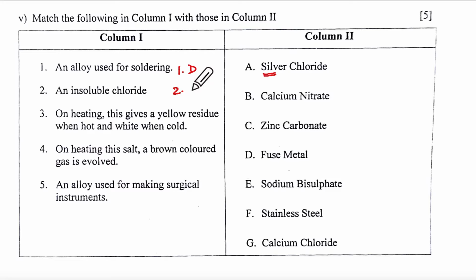So that is your A. Then third one, on heating, yellow when hot and white when cold means ZnO, so zinc carbonate will give that. Fourth one, on heating the salt, brown colored gas NO2 means nitrate. Where is nitrate? B. Understanding how to think. Alloy used for making surgical instruments is stainless steel. Okay, so write your marks out of 5.